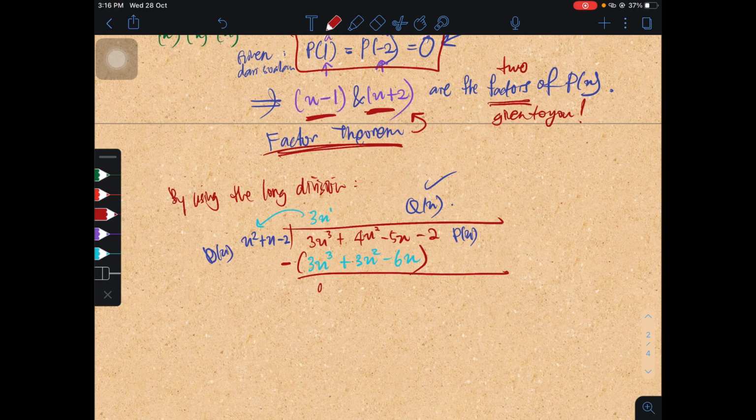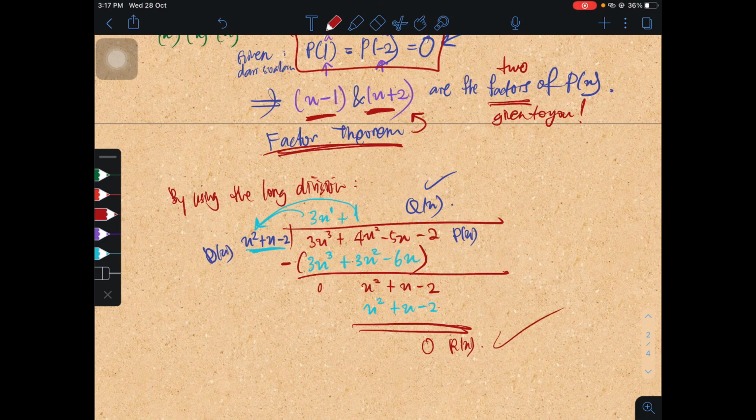And you're going to get here 0, here x squared, here plus x minus 2. So what's left? You just need to add 1, because 1 multiplied with each term of the divisor here, you will get x squared plus x minus 2. And then there you go. You have a zero remainder.